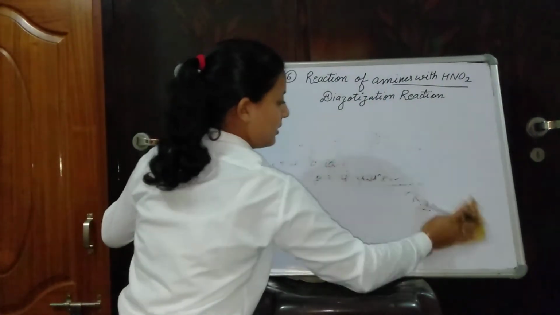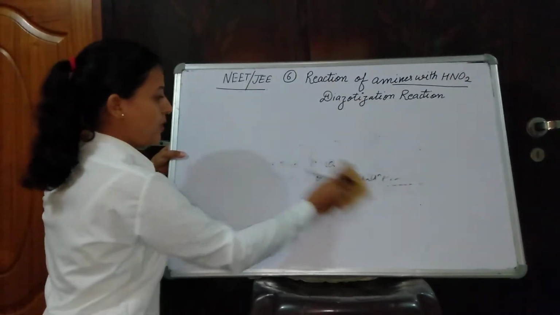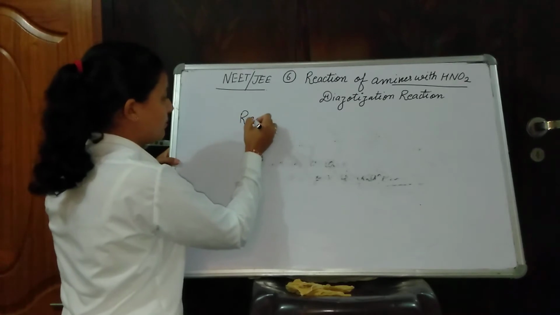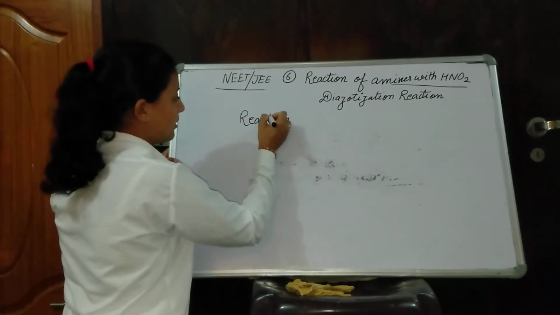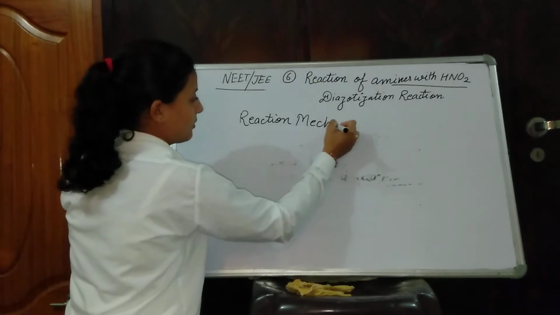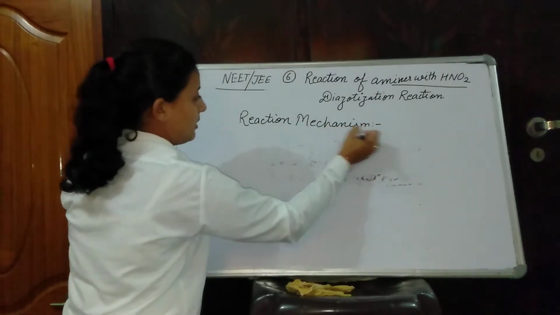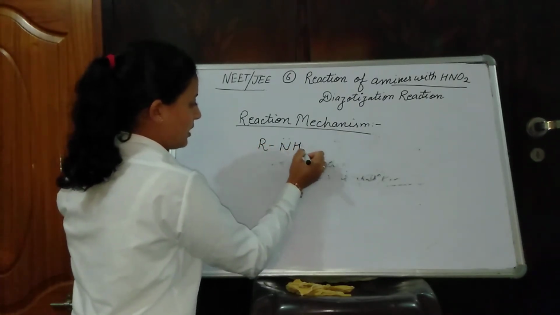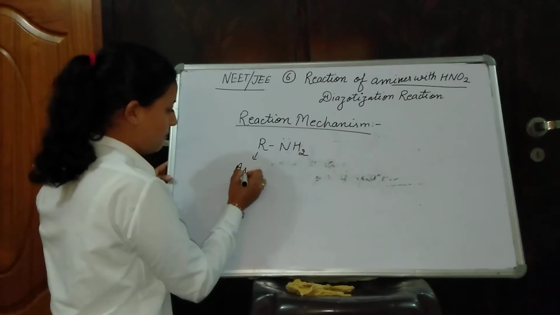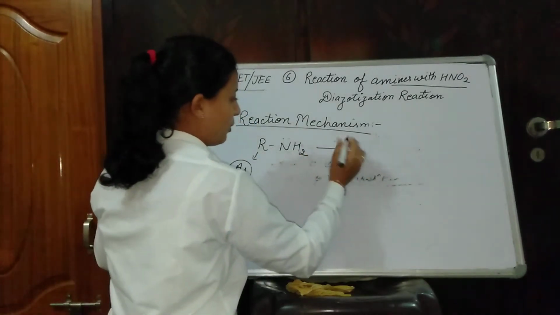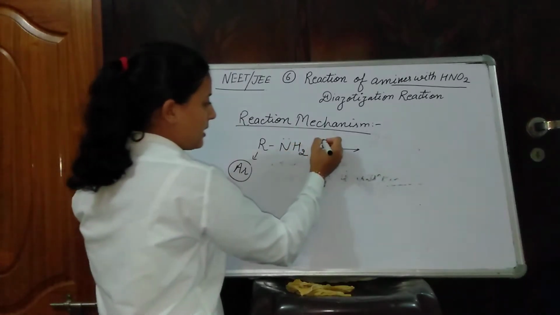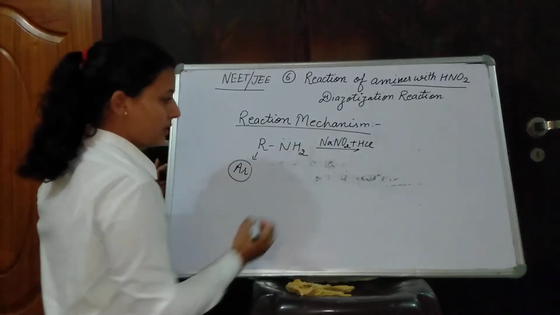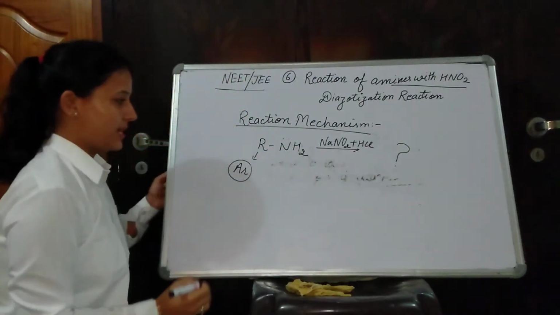Let's move on towards the reaction mechanism. The reaction mechanism consists of alkyl diazonium salt formation from RNH2. In place of R you can take an aryl group for best progress of the reaction. In presence of NaNO2 and HCl, how does product formation take place?